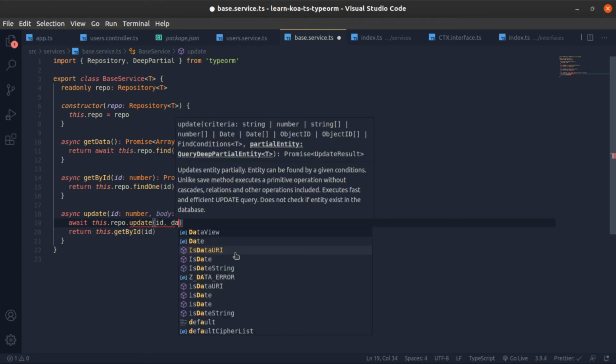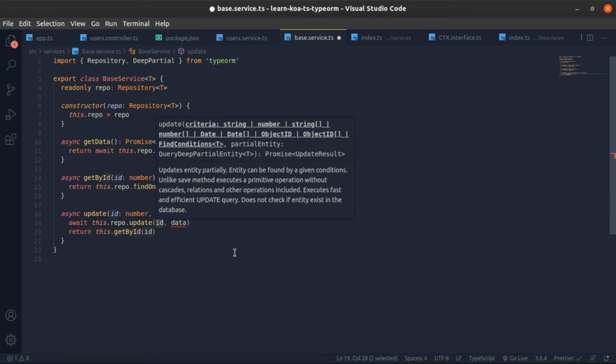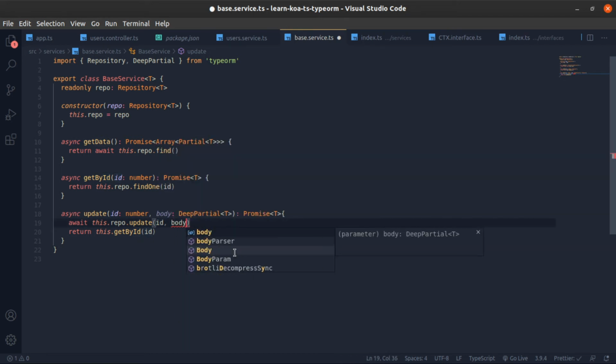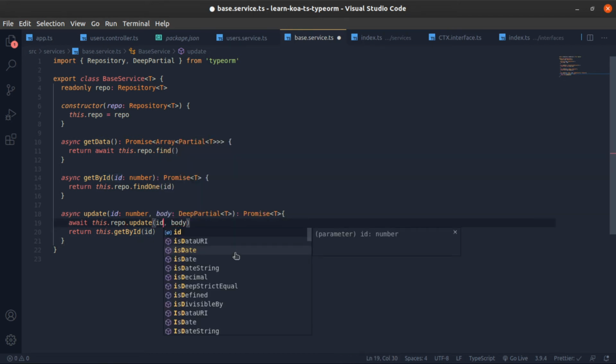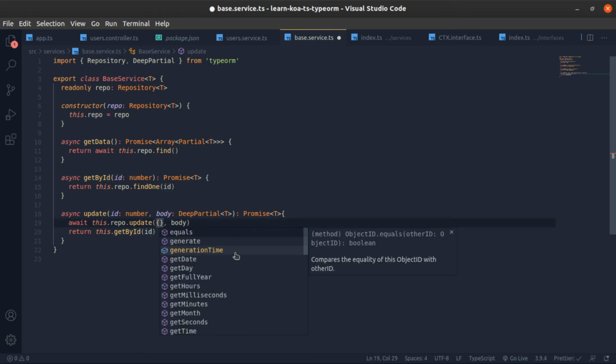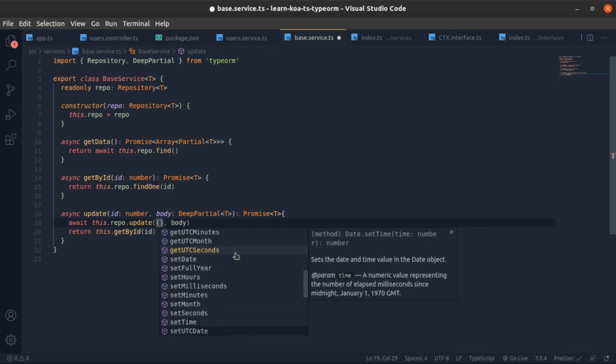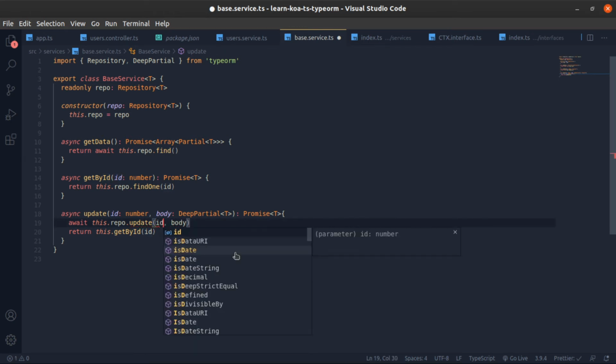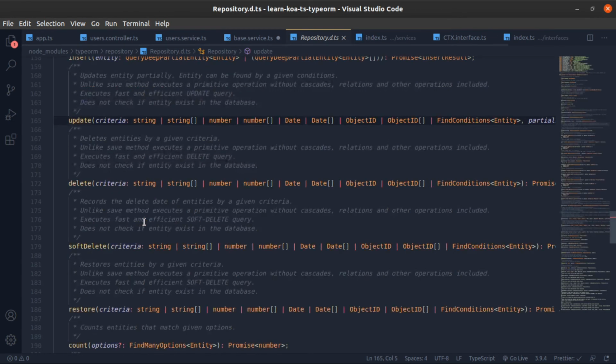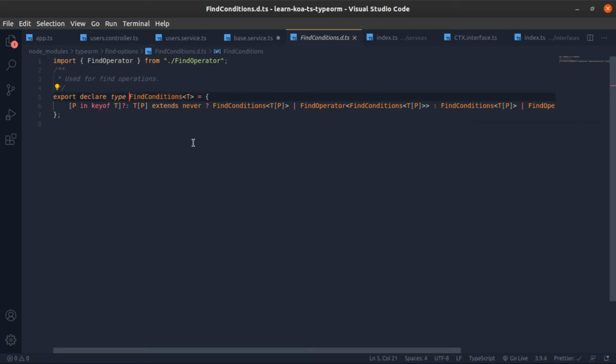This is the entity. Here is the condition. So it could be string or number. So this is correct. And this is body. Or this could be like this, right? Let's just go and check. So this could be all of these, or find conditions like this. Nice.